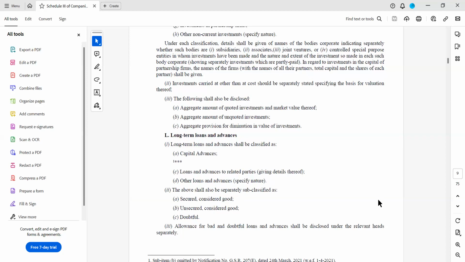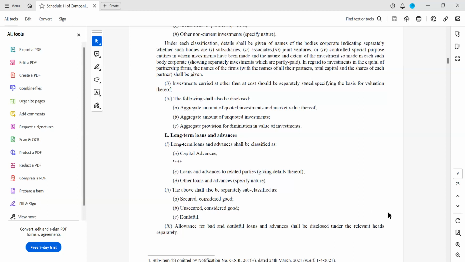If it is repayable on demand, then it becomes short term, because the company which is lending can demand the money anytime. They have all the right to demand immediately. That is the reason we show it as short term. If it is not repayable on demand and the due date is going beyond 12 months, then we have to categorize it under long-term loans and advances, and give details thereof. What kind of advances you have given, you have to specify the details.